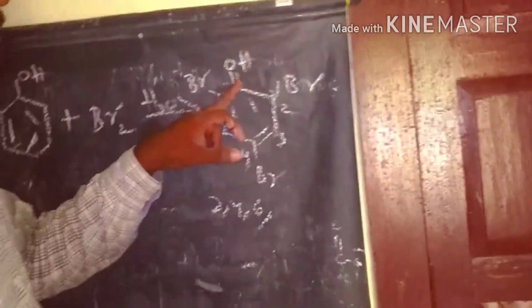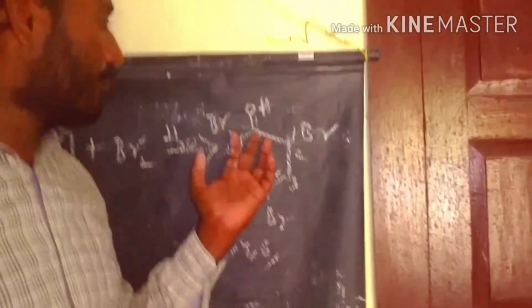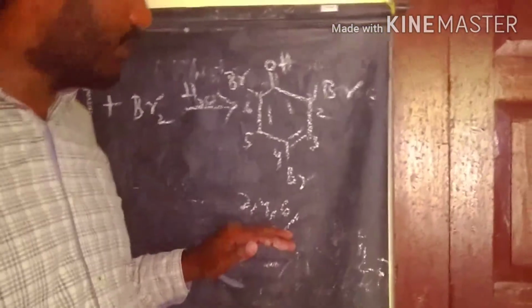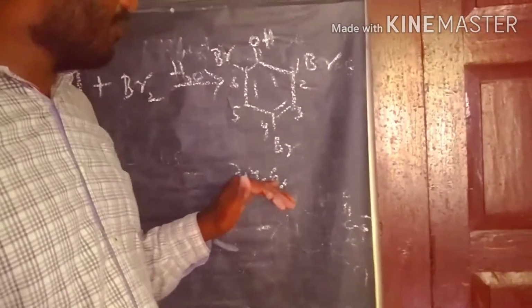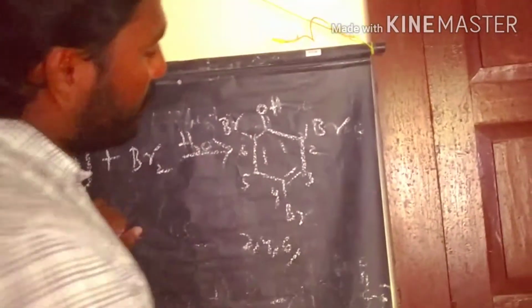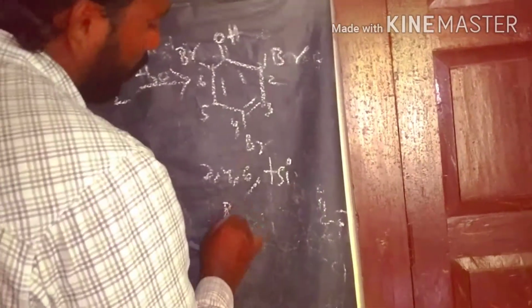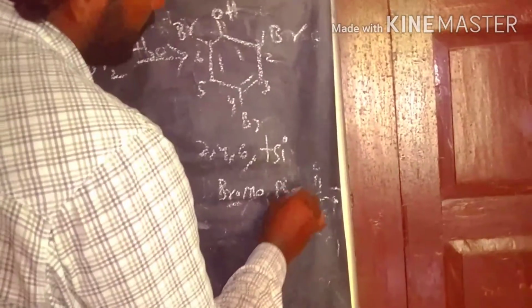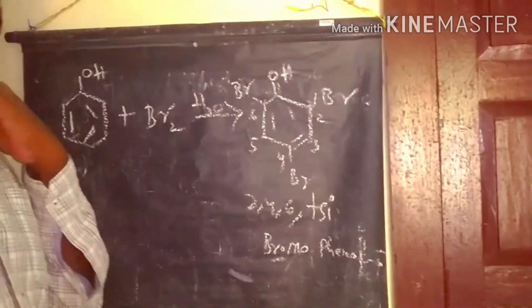This is position 1, and from the alcohol carbon we give priorities 1, 2, 3, 4, 5, 6. This way we give the nomenclature to this compound as 2, 4, 6. How many bromines are present in this compound? We have 3 bromines. That's why we write tribromophenol. This is the product in water, a polar solvent.